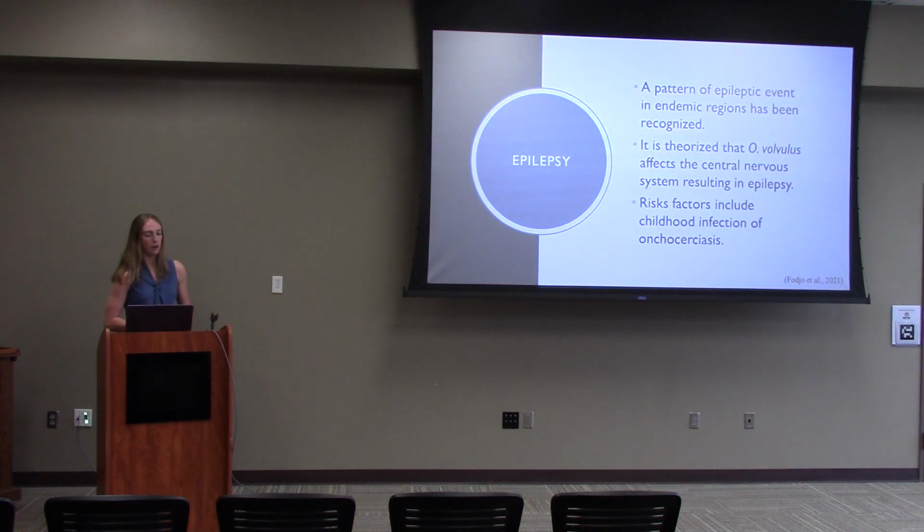There's also been a pattern of epileptic events being seen. This is a relatively new pattern that researchers are noticing, but they have seen that in communities with high onchocerciasis, epilepsy is also correlated with that disease, and then as onchocerciasis decreases, epilepsy also decreases. But since it's new, they're only theorizing how it is affecting the central nervous system, but they believe that the baby worms are entering the choroid plexus of the brain and crossing the blood-brain barrier, which then damages the brain. The immune system then clears the infection, but the damage is still there, resulting in the seizures.